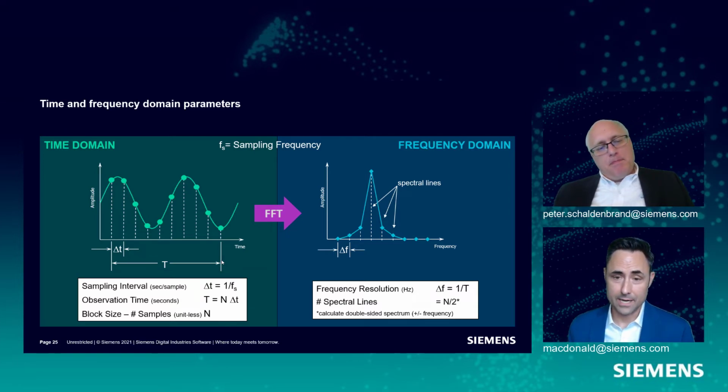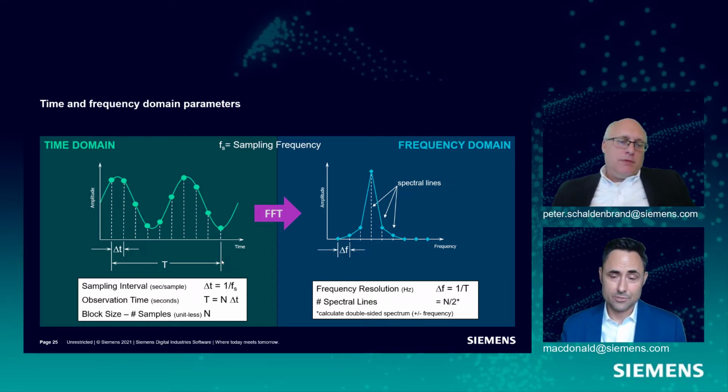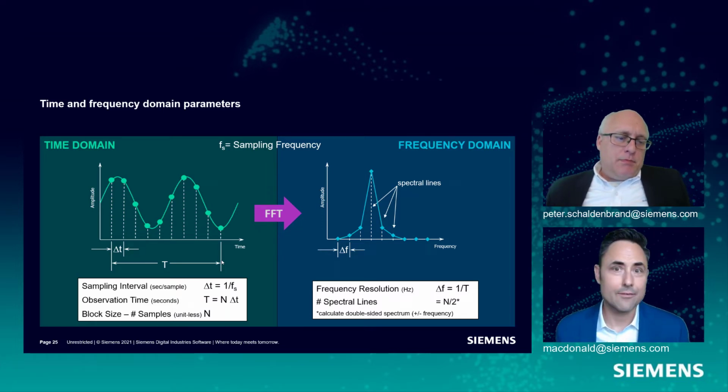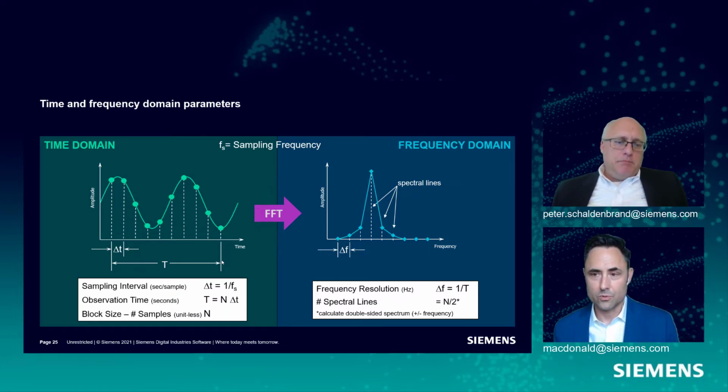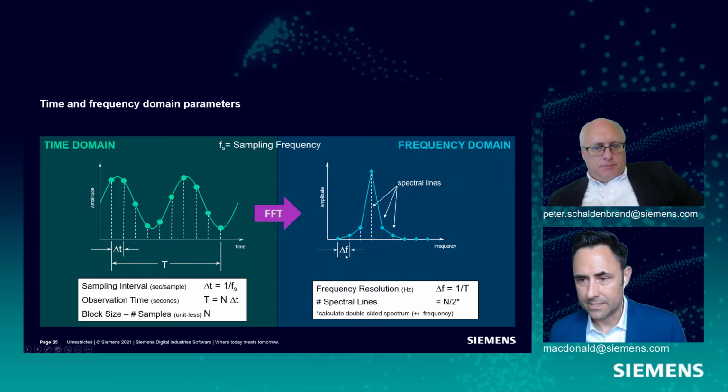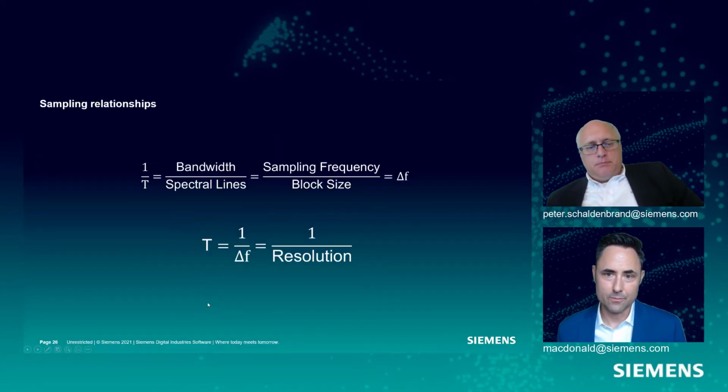But depending on if I have 30 seconds of data, I could choose anything up to 30 for my capital T, or down to 1 second or half a second. That's right. And so the choice will come out later. But this frequency resolution only has to do with that capital T that I use for my measurement observation.